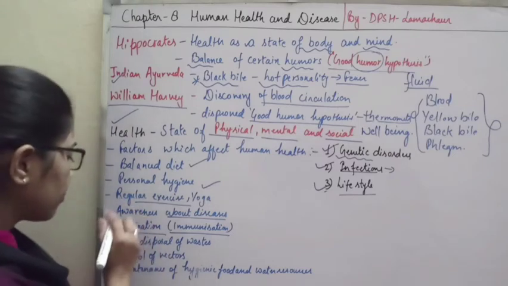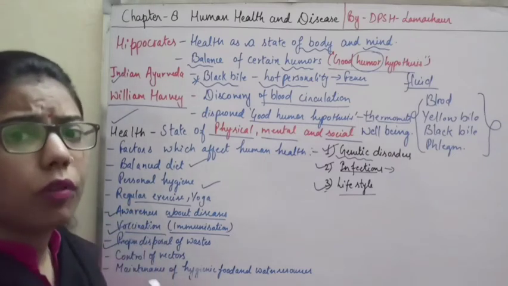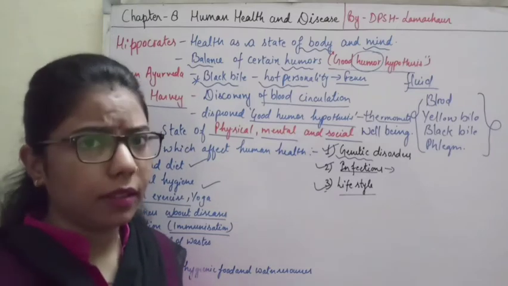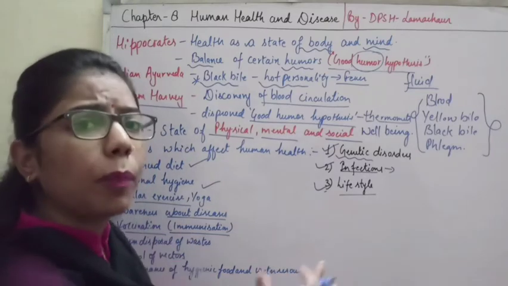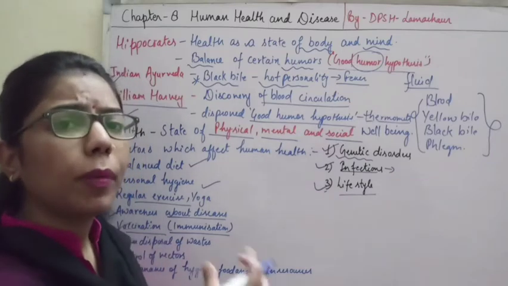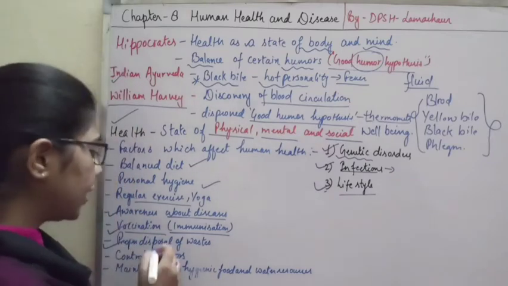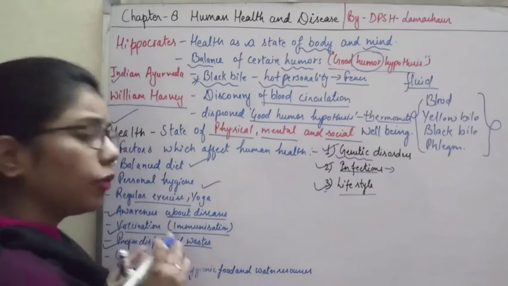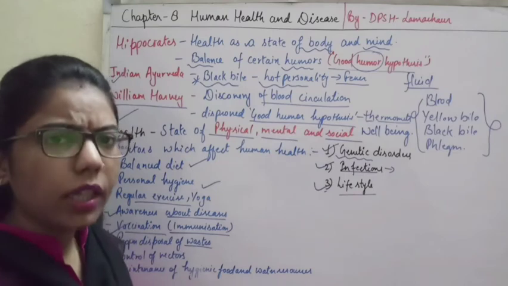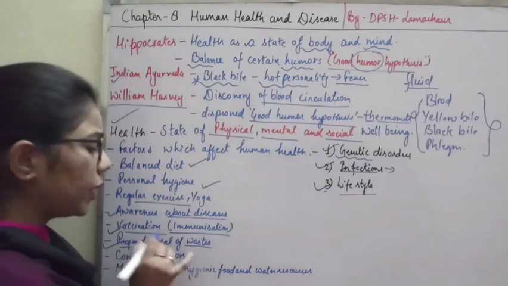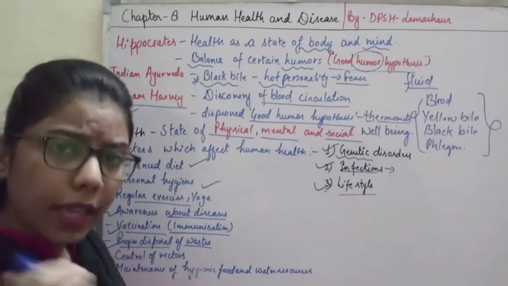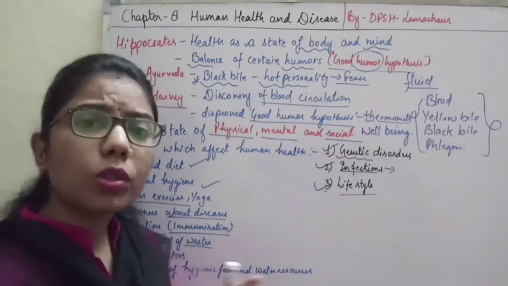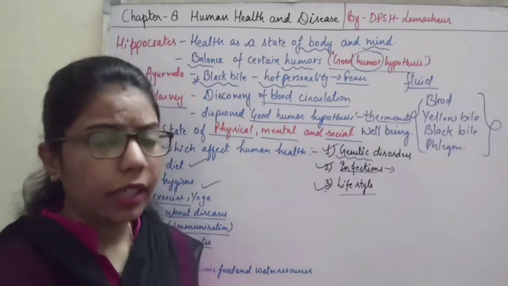Now, proper disposal of waste. See, here and there so much garbage is lying around. There is no proper sewage, there is no proper exit. So what is required is a proper channel for the disposal of whatever waste there is. Proper disposal of waste is necessary, because it affects our social and environmental area.